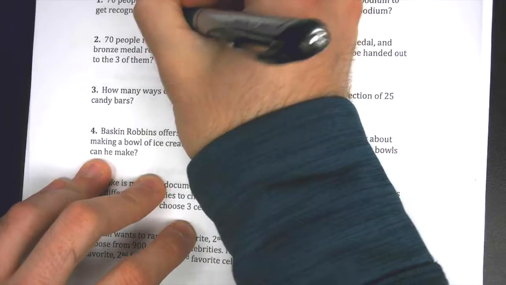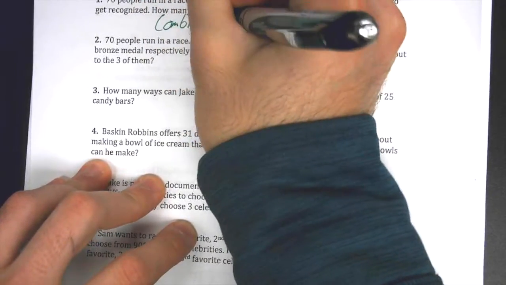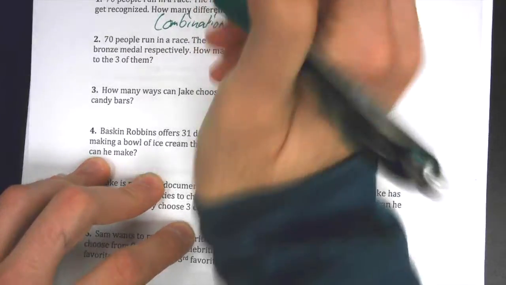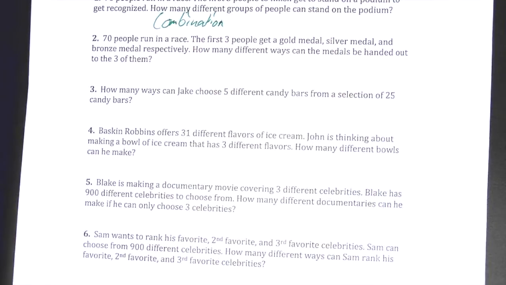It is a combination. So the significant piece of this is that the 3 people that are chosen, there's no difference between them. Obviously, one probably finished first, one probably finished second, one probably finished third, but there's no difference in the award that they're getting. All 3 of them are just getting put up on a podium and recognized. So since there's no difference between the reward or whatever those 3 are getting, that is what makes it a combination.